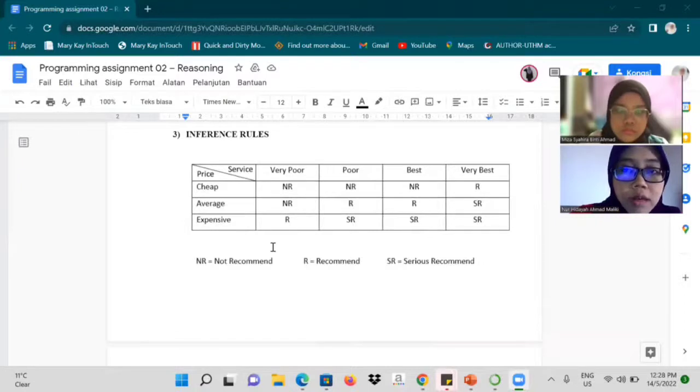Okay, next. For the inference rules, there are 2 types, which are service and price. For the service, we have very poor, poor, best, and very best. And for the price, we have cheap, average, and expensive. NR stands for not recommend, R stands for recommend, and SR stands for serious recommend. Next, I will pass to the next presenter.